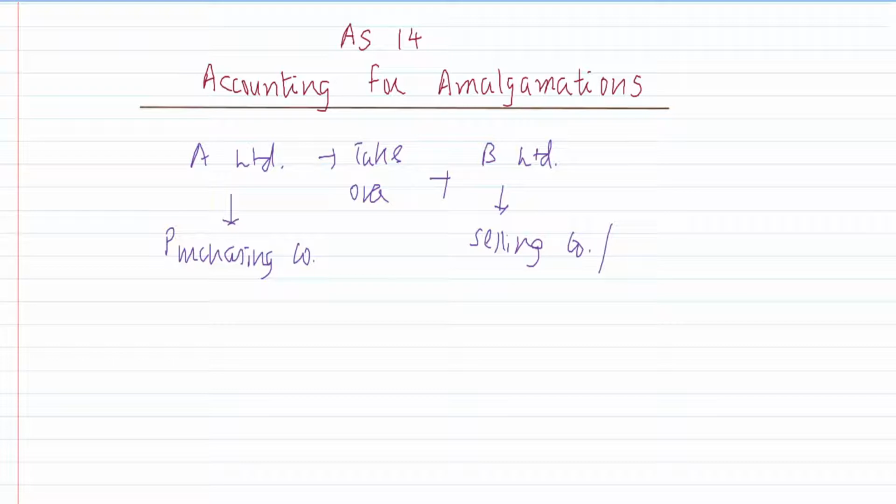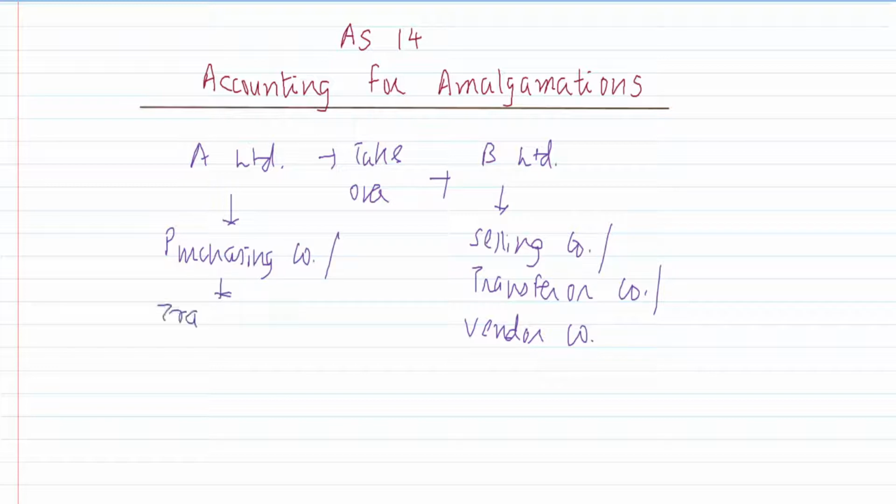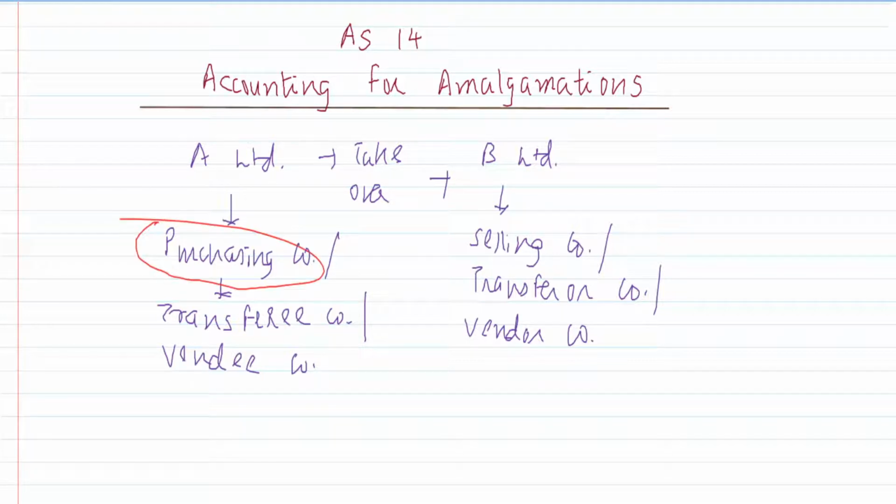You can say this is a transferor company, or a vendor company. Similarly, the purchasing company can be called a transferee company, or even a vendee company. But the common words are purchasing company and selling company.